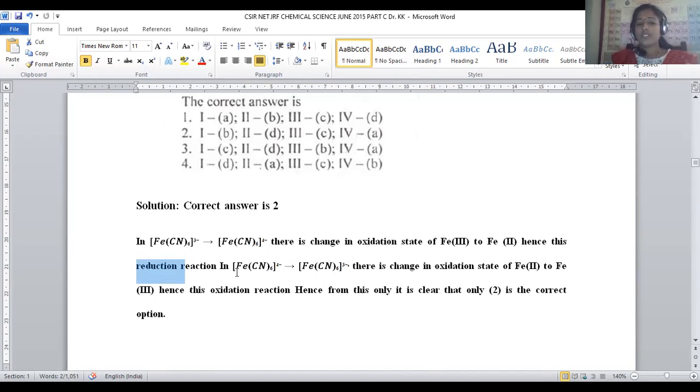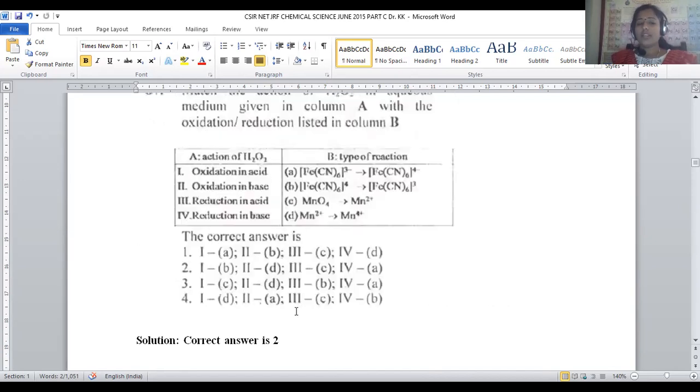Now let us move on to the second option. Fe(CN)6 4- turned into 3-. This is the reverse reaction. What can we say? Simply oxidation, because iron +2 turned into +3, right? Iron +2 is the lower state, +3 the higher state. Lower to higher is always said to be an oxidation process, purely because of loss of electrons. Ferrocyanide to ferricyanide transformation is an oxidation process, right? From this you can clearly assume oxidation.